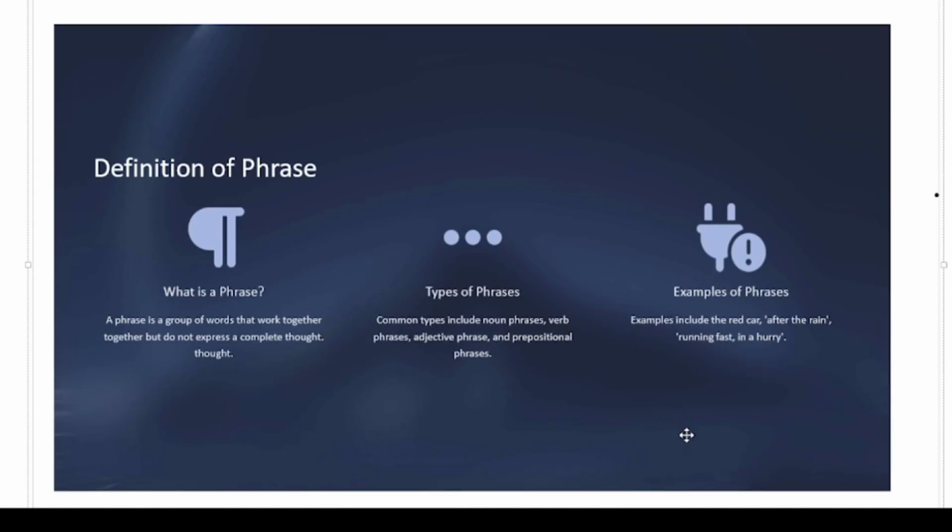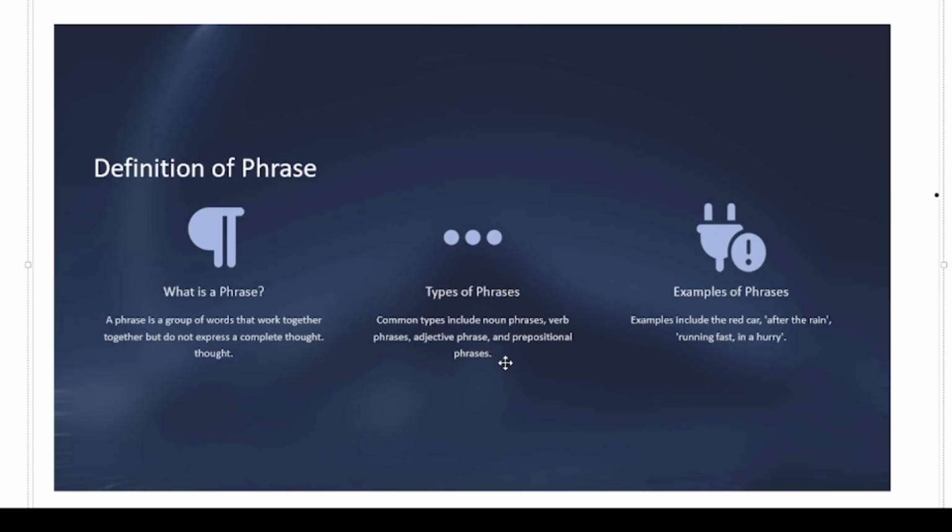What is a phrase? First of all, a phrase is a group of words that works together to function as an additional part of a sentence, right? Keep in mind, it does not provide a complete sense or the complete idea within the sentence, but it works as an additional part of a sentence. Okay, is it clear? Now, types of phrases. There are many types of phrases like verb phrase, noun phrase, adjective phrase, and prepositional phrase.